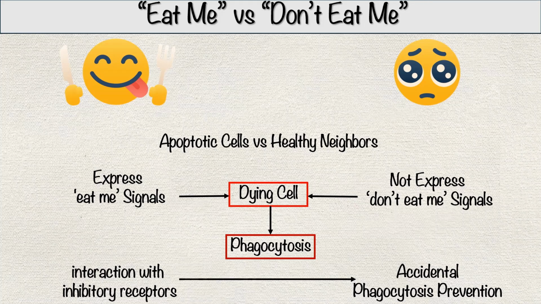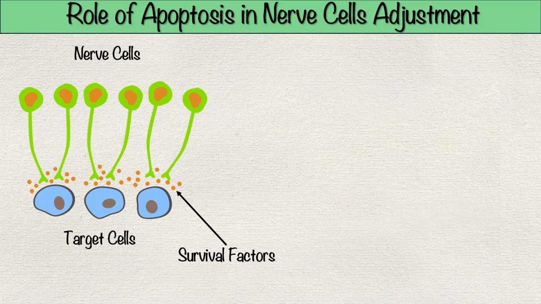These factors play a critical role in maintaining tissue homeostasis by ensuring that cells persist only when and where they are needed. A fascinating example of this regulation can be seen during the development of the nervous system. Here, an excess of nerve cells is initially produced. These cells then compete for a limited supply of survival factors secreted by their target cells.